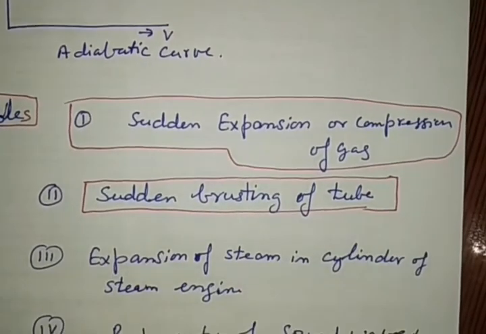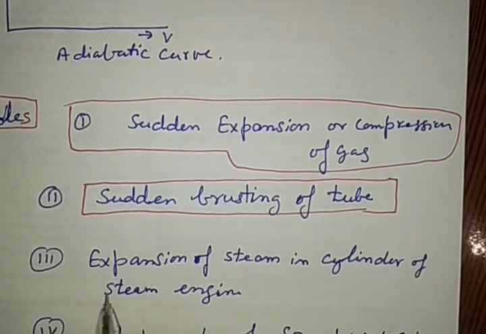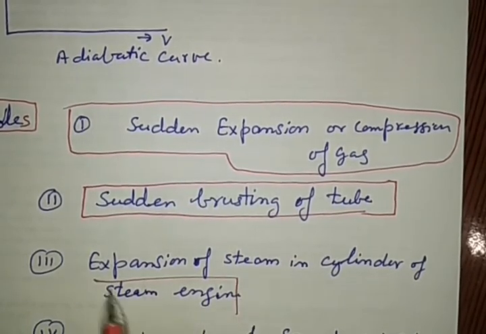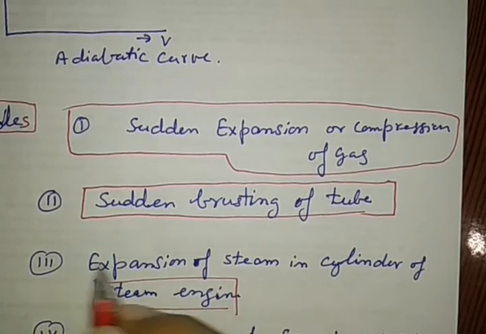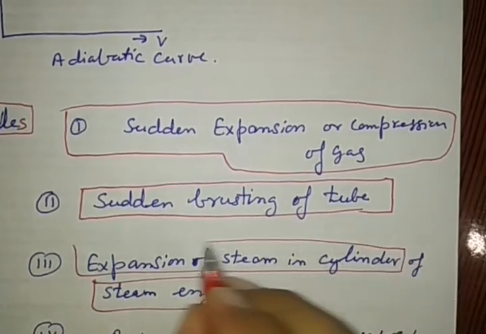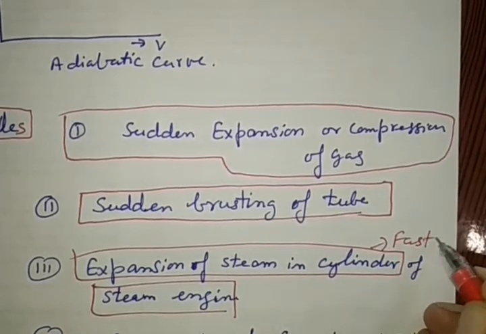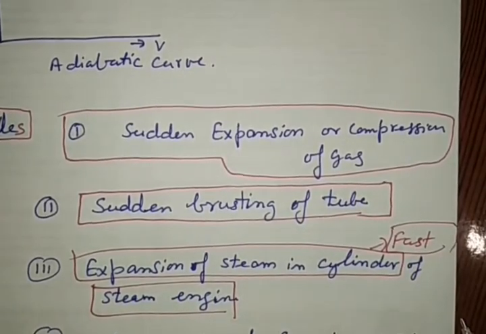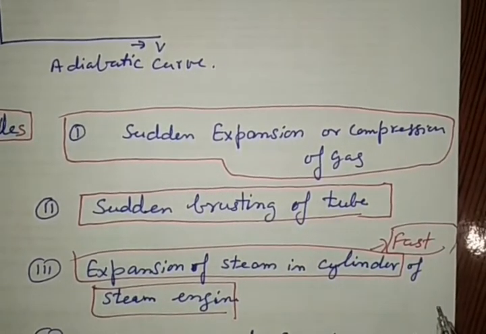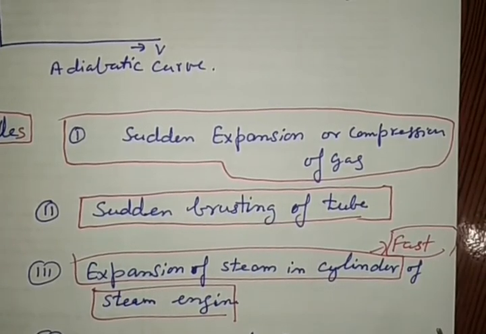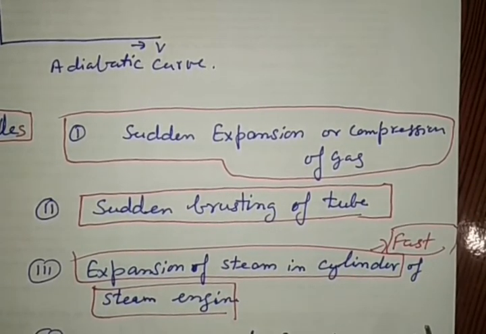One more example is here. In steam engine, when steam expands within the cylinder, this expands very fast. No sufficient time is available to absorb the heat or to reject heat with surroundings, although the cylinder is made up of metal, but no time is available.